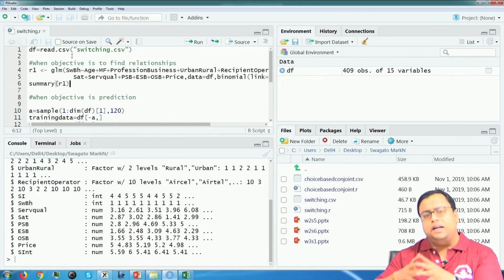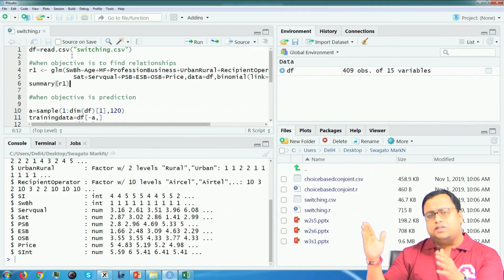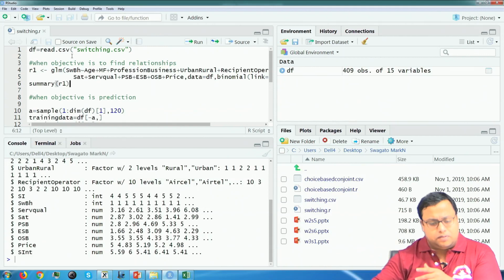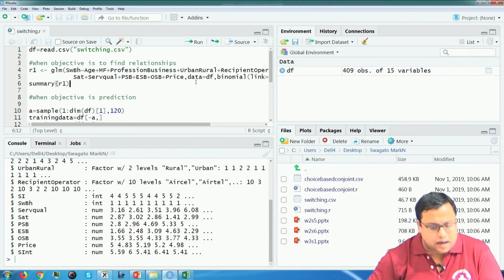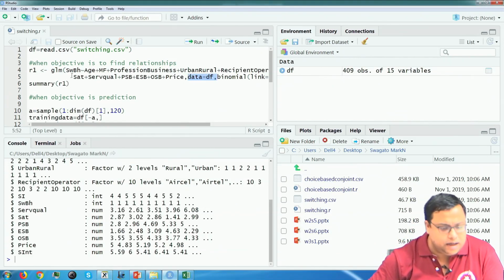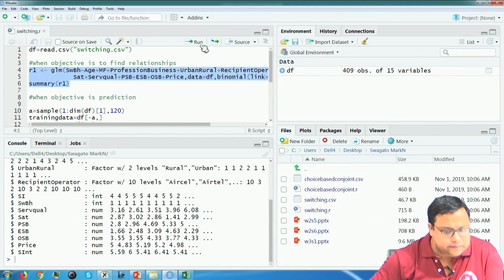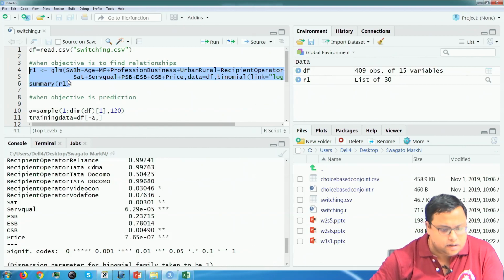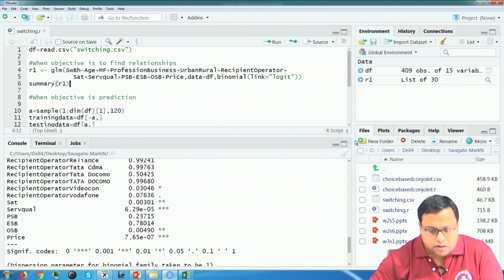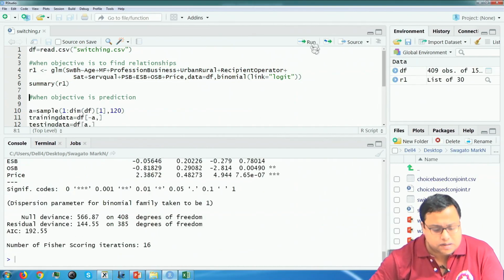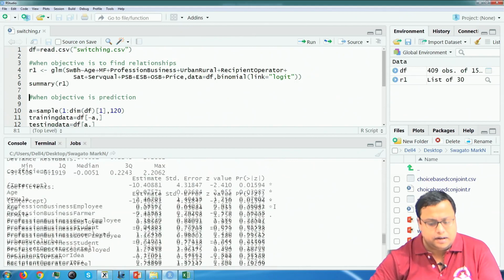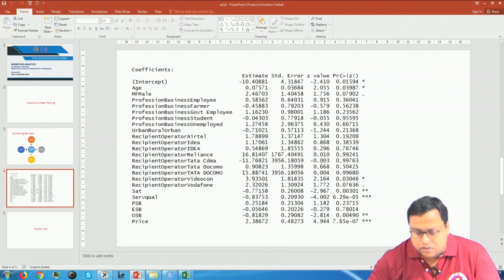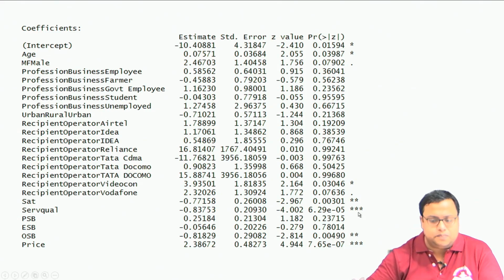So, when I am trying to find out the relationship between x1, x2, x3 and y, I will include the whole data and I will try to find out the relationship. So, that is what I am doing. I am using the whole data, it is equal to df, and I run this and I get certain results. So, the result is given here. The same result I just copied and pasted here, and I want to understand what this means.